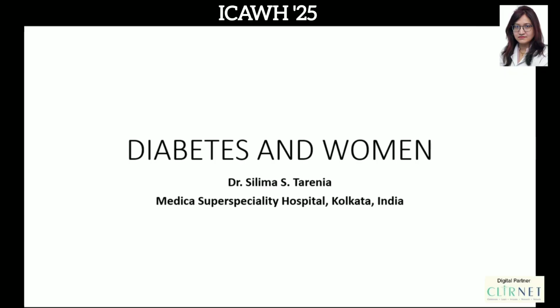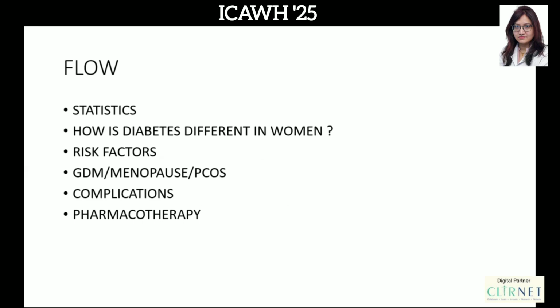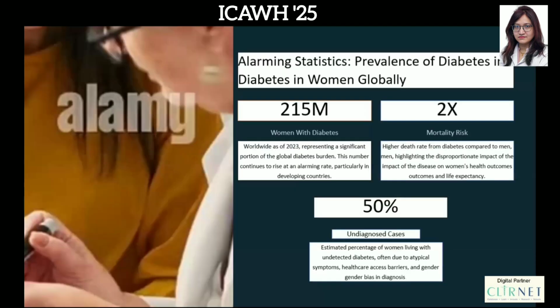Diabetes and women. So the next slide, please. The flow would be on the statistical differences. How is diabetes different in women? The risk factors. And we'll focus a bit in detail about gestational diabetes, menopause, and PCOS, the complications, and last but not least, pharmacotherapy. Next.